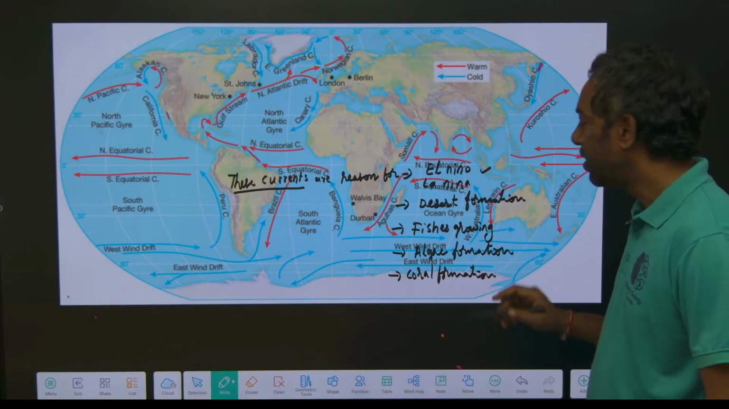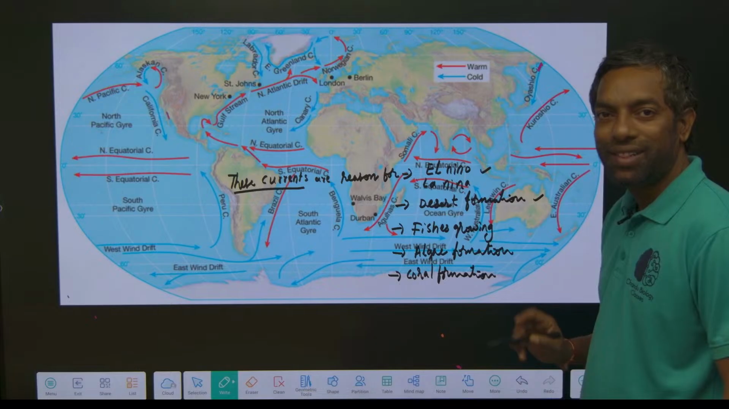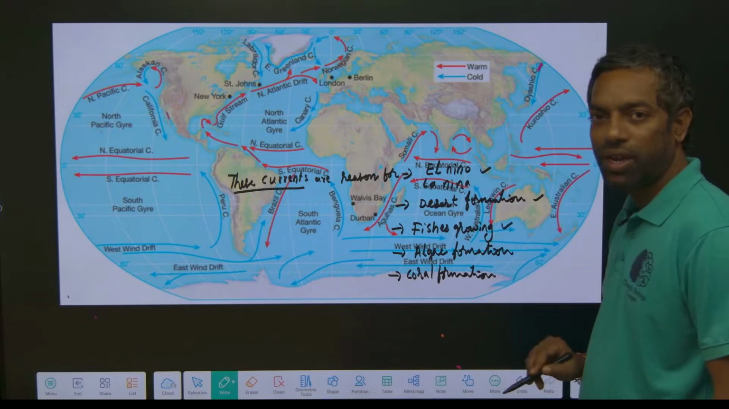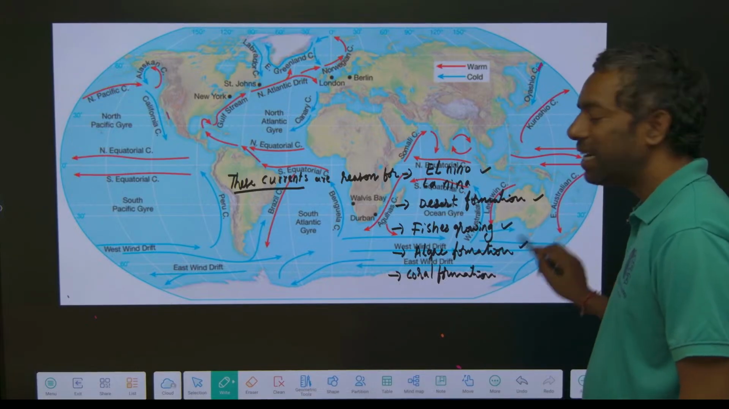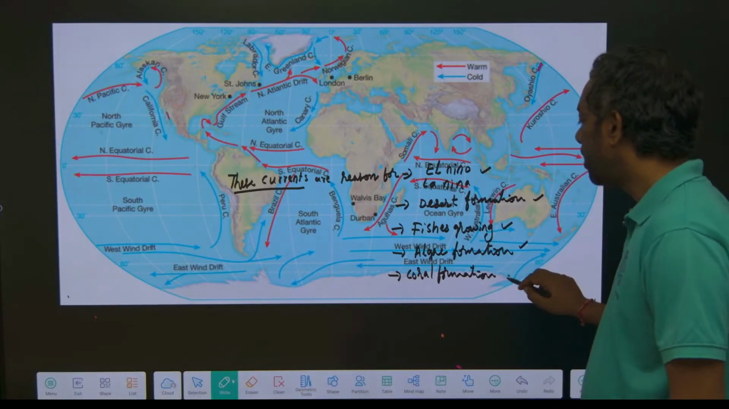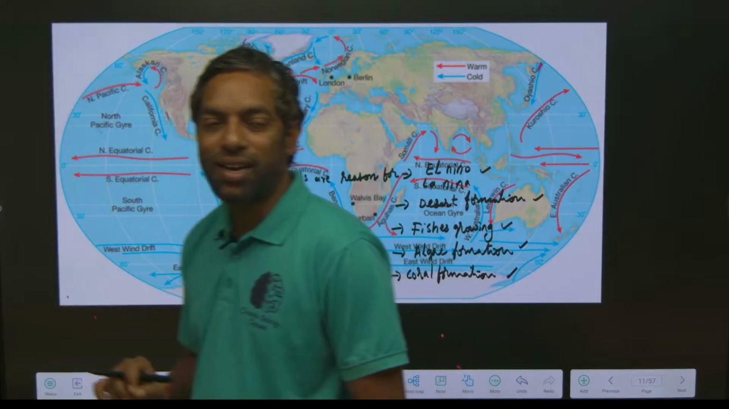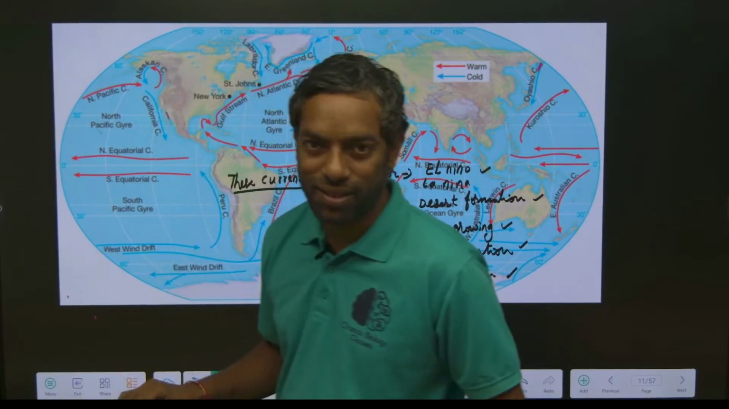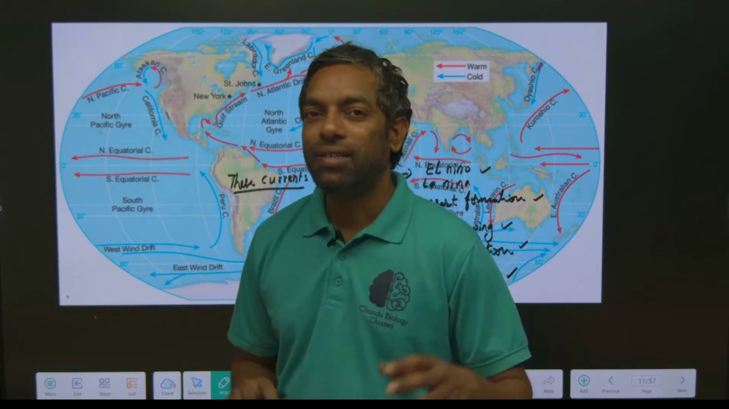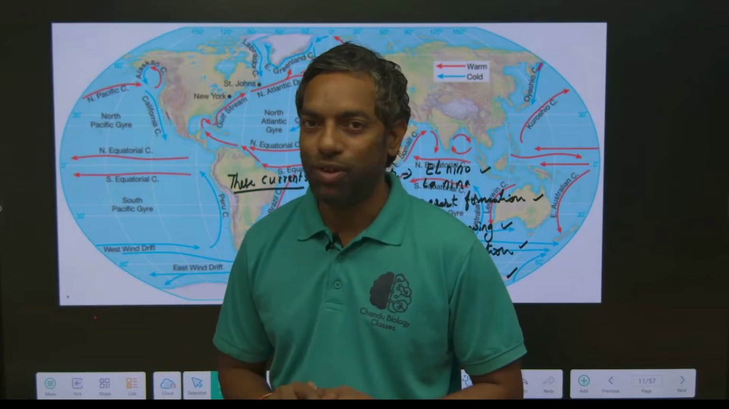They are the reason for desert formation. They are the reason for fishes growing. They are the reason for algae formation. They are the reason for coral formation. The hot and cold currents are the reason for many things. They create something in the oceans, guys.